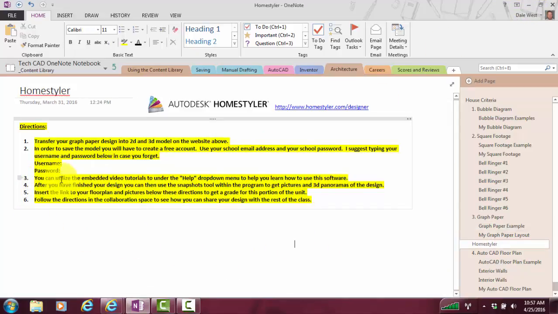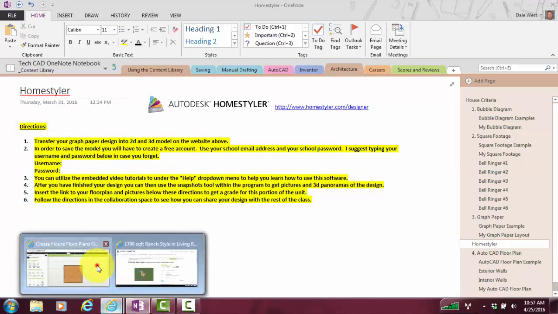So I've covered number 3. Let's talk about number 4 here. So what do you do when you're done? There's a snapshots portion of the program that allows you to take snapshots of your floor plan as well as create 3D panoramas of the design. So let me show you what that looks like.